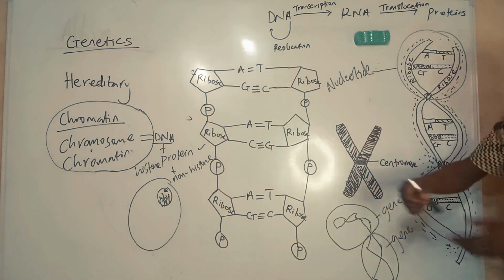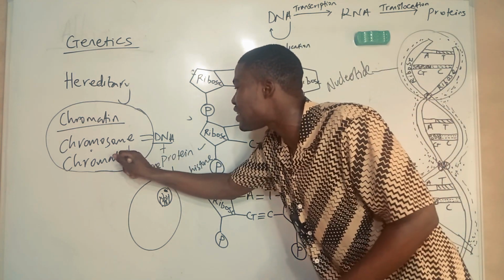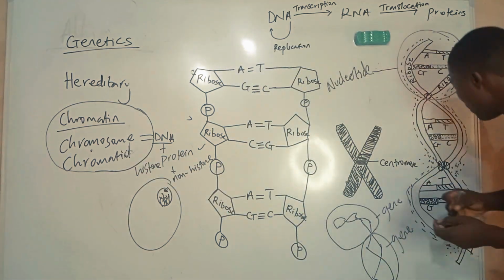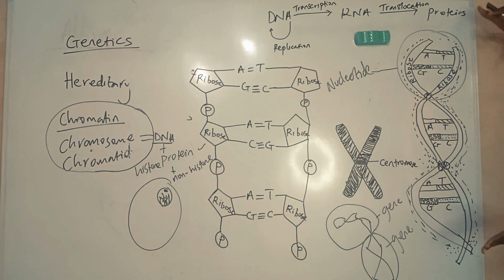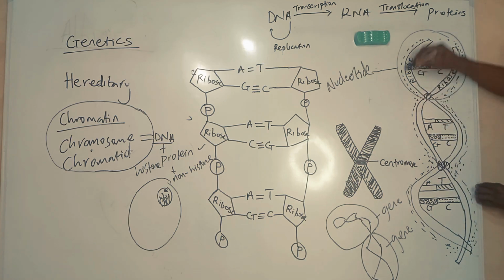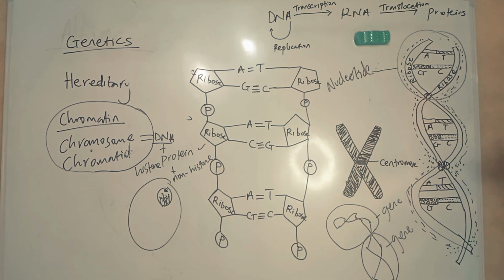We now have the likes of chromatin and chromatid. I will explain better. It can shorten, condense, and compress to form chromatin. So this long DNA molecule plus proteins becomes a chromosome.